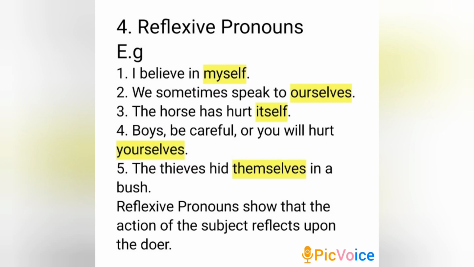We sometimes speak to ourselves. The horse has hurt itself. Boys, be careful, or you will hurt yourselves. The thieves hid themselves in a bush. Reflexive pronouns show that the action of the subject reflects upon the doer.